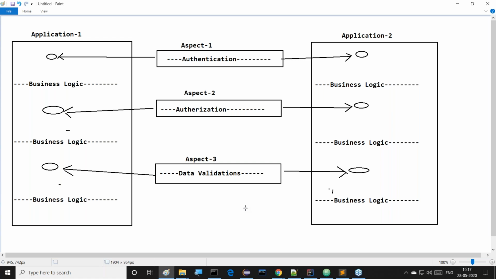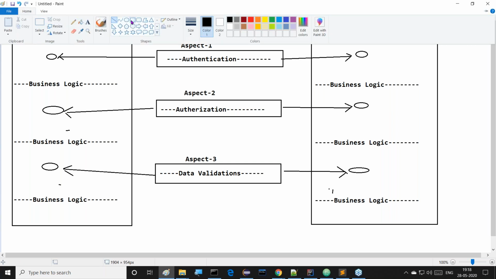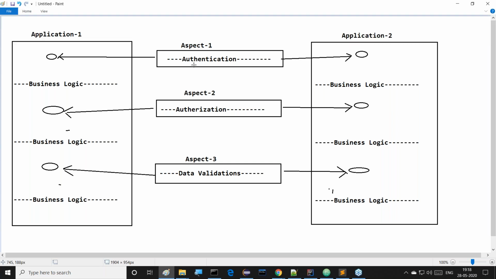Right, sir. So what is an aspect-oriented program example? I told you already, no programming language is available on the basis of aspect orientation. It is just a methodology. But I can give an example of what is using aspect orientation and where we can use it. No programming language is available for it, but nowadays frameworks, products and a number of servers are using aspect orientation.